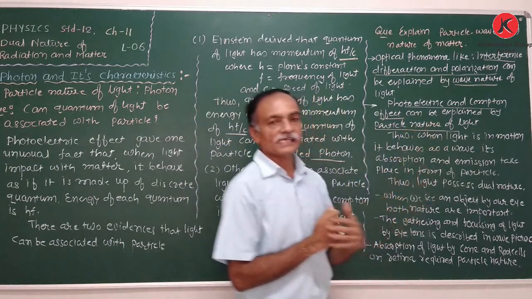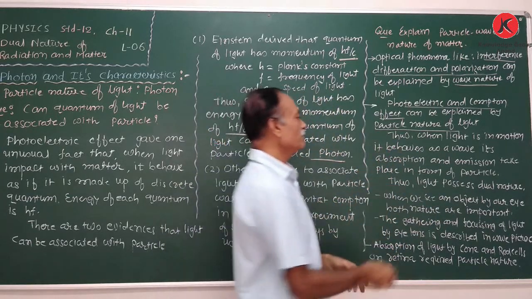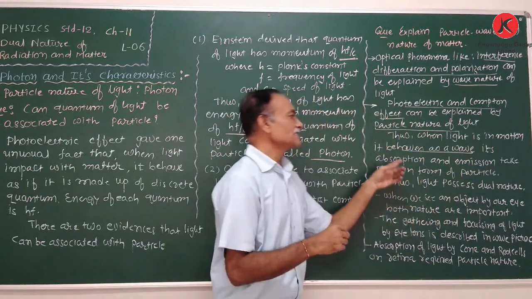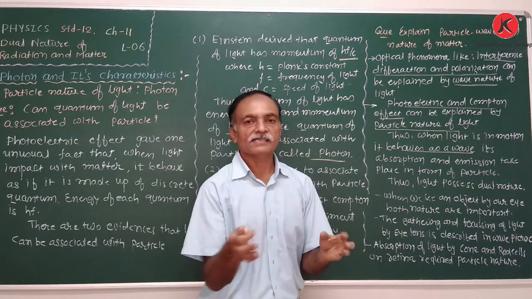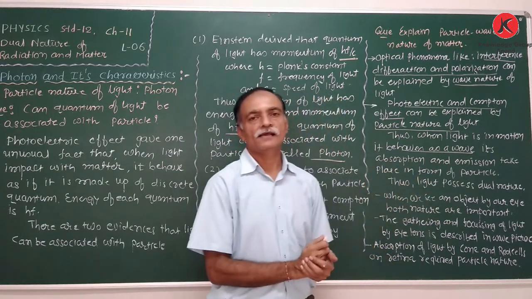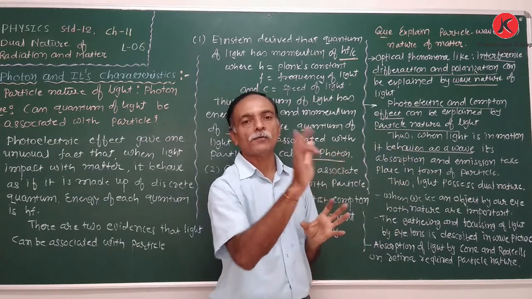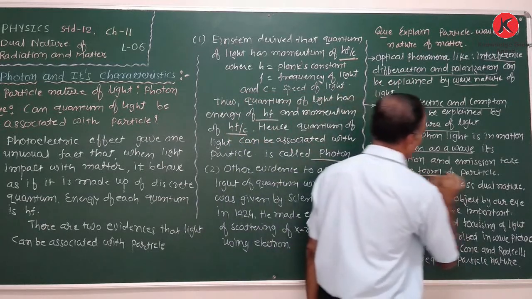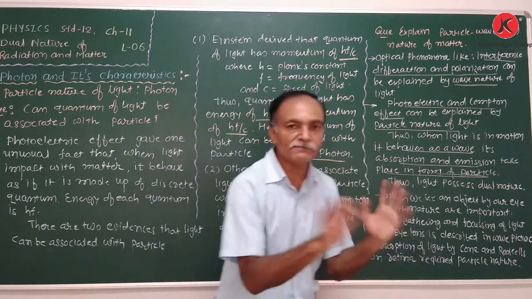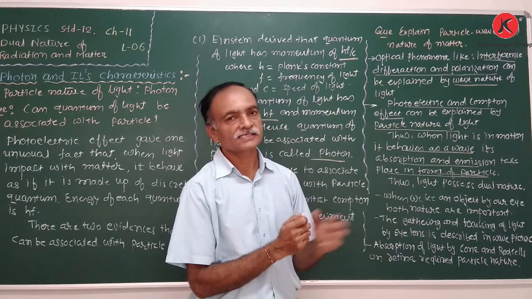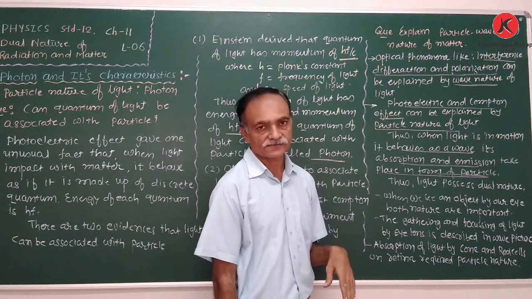Thus, when light is in motion, that means when light is propagating in a medium, it behaves as a wave. Its absorption and emission take place in the form of particles. When light is traveling, it behaves as a wave, while the absorption or emission of light takes place in the form of a particle. Therefore, at the same time, both natures of light are shown. Thus, light possesses a dual nature.